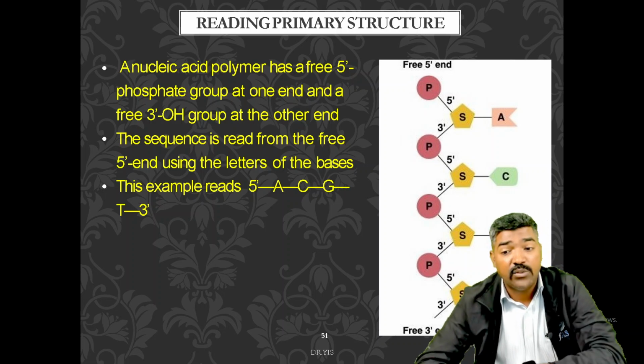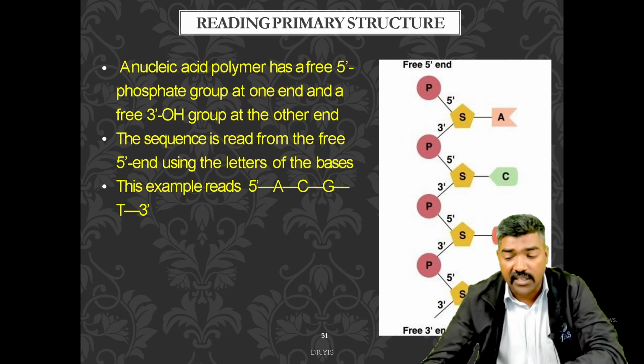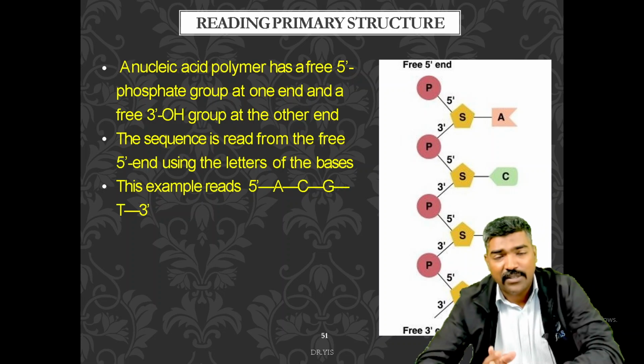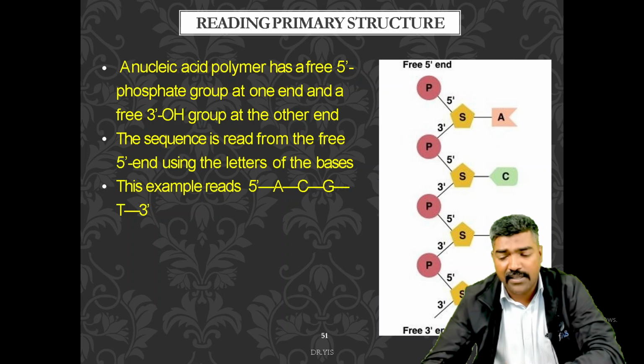That is, we write the sequence using the letters of the bases. That is the example, right? 5' ACGT. You can see that the phosphate and the thymine are at the last. It is always grouped into the 5' and 3' carbon.